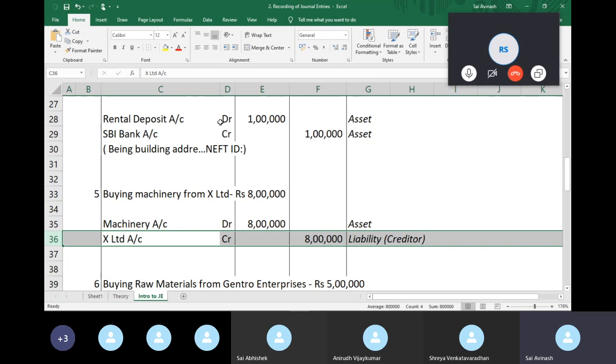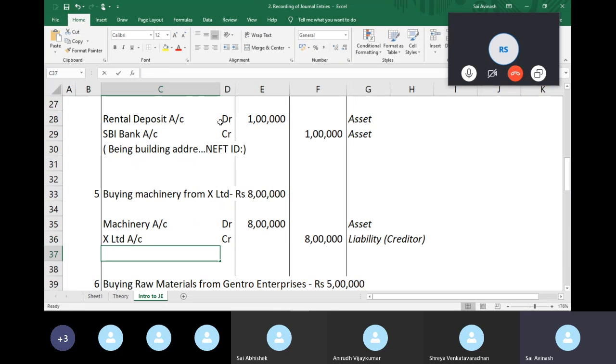Similarly, I had to pay Mr. X Limited 0 before. Now I have to pay him 8 lakhs. So he is a creditor. A creditor is a liability. When liability increases, you credit the liability. And of course, the narration is being machinery. You can type the type of machinery, say, let's say, some sort of punching machine, something.